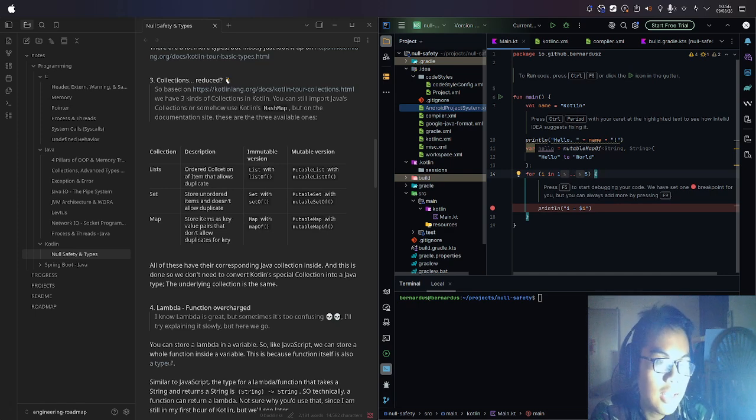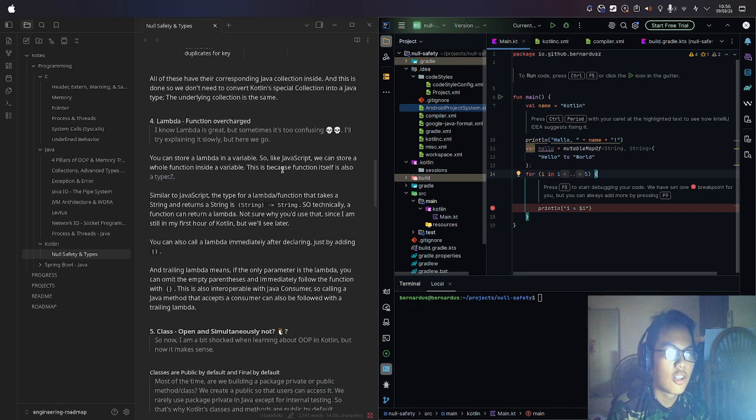Next, set. Set stores unordered items and doesn't allow duplicates. It is set with setOf, mutable set with mutableSetOf, and map. It is the same as Java collection. Under the hood, all of these have their corresponding Java collection inside. And this is done so that we do not need to convert Kotlin's special collection into a Java type. The underlying collection is the same.